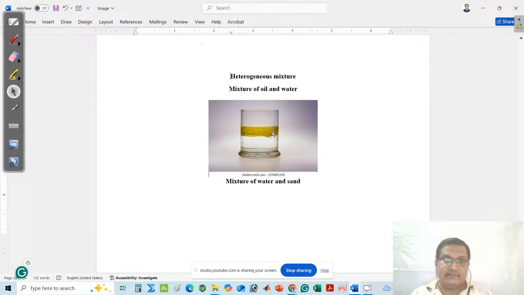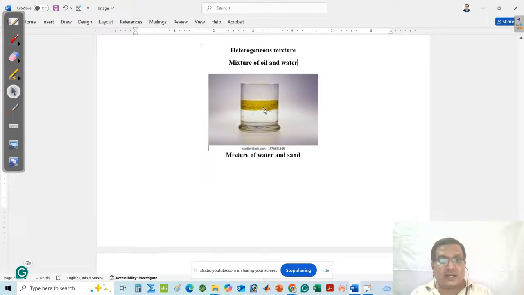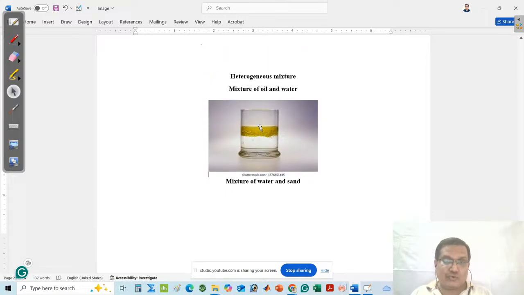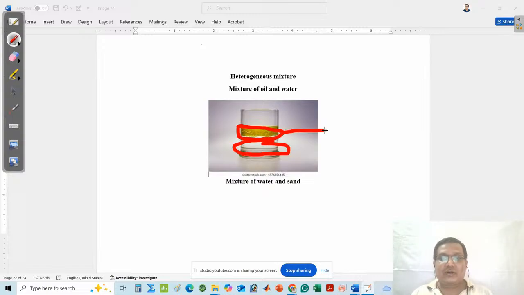Look at that. It is a mixture prepared from two components, oil and water. Look at that, there is no single phase; there are two phases. In the upper part you can detect one phase, and in the bottom part is the water phase, and this is the oil phase. Here two phases are present, and it belongs to a heterogeneous mixture.